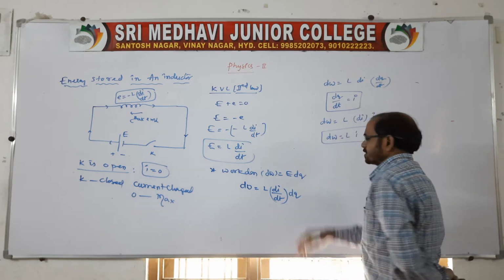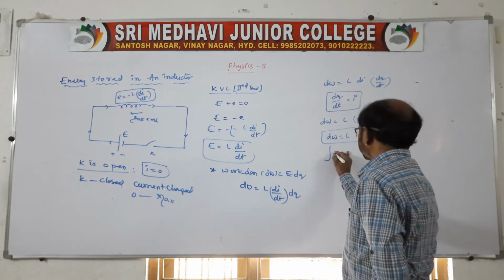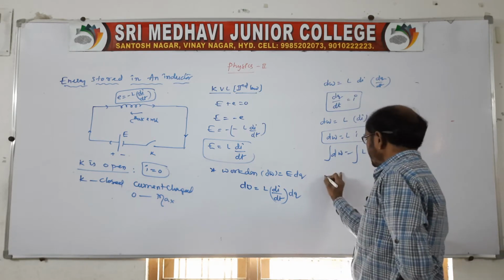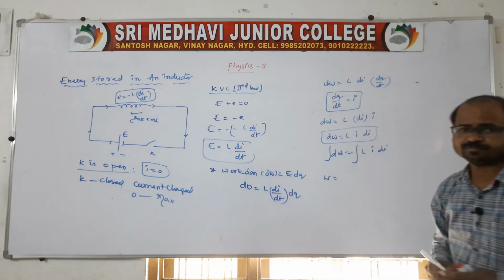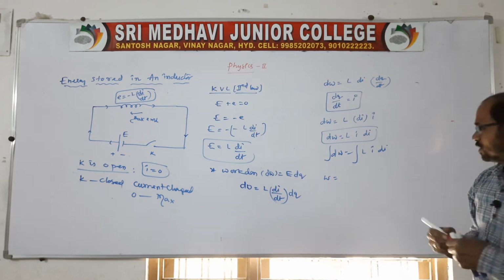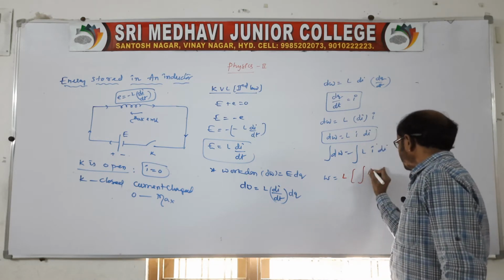Now you apply the integration method: integral dW is equal to integral L into I into di. Integral dW is nothing but work done. Here L we take common, and I power 1, so we write I di.